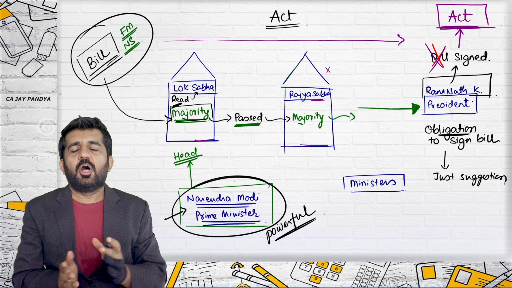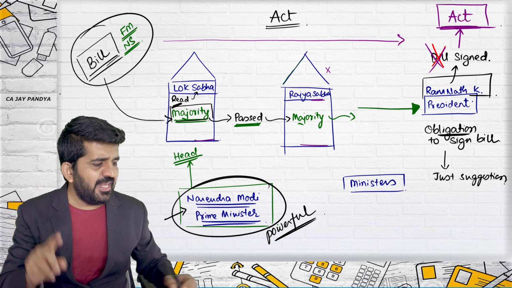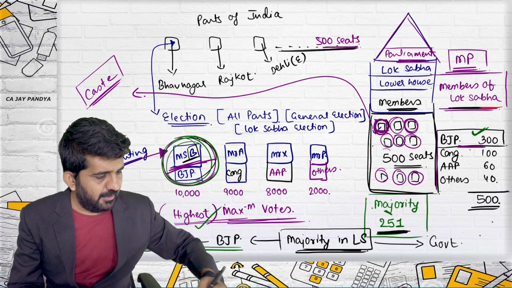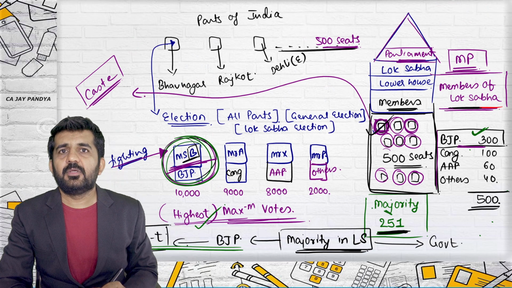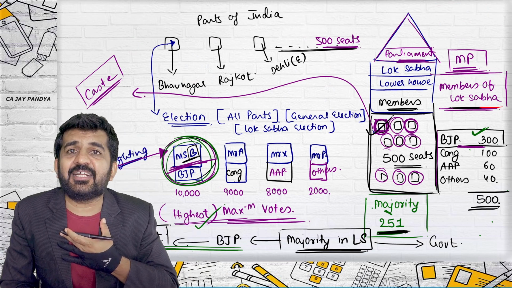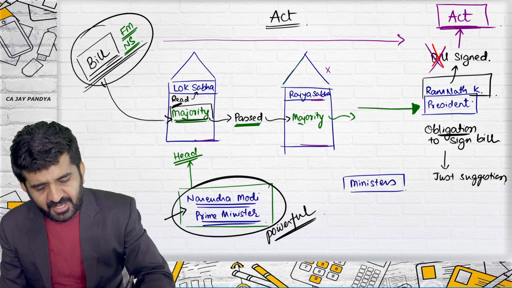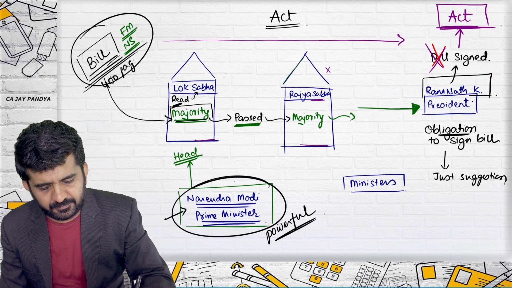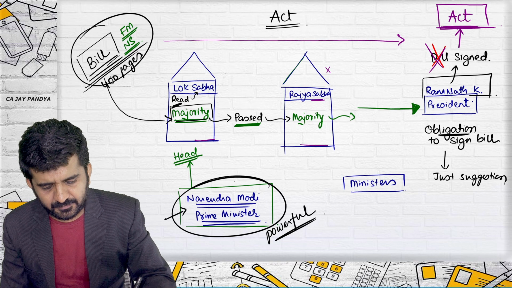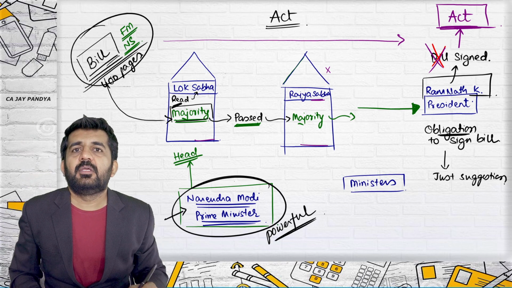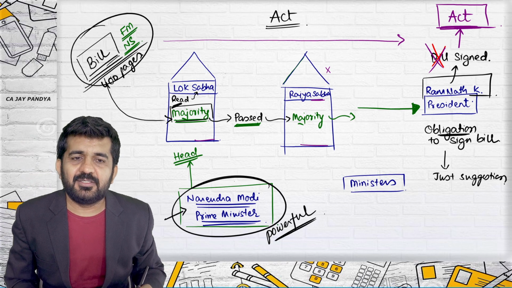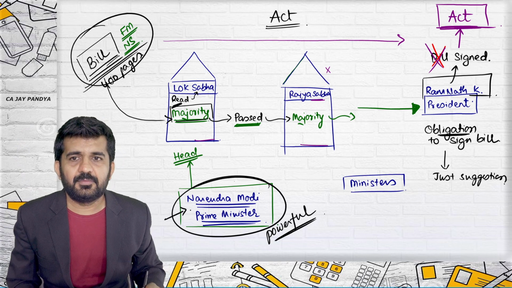All right. See, legally, any member of Lok Sabha can prepare a bill. Say I am an elected member from Congress party. I prepare a 400 pages bill from Congress. Will the bill be passed from Lok Sabha? Akshat?